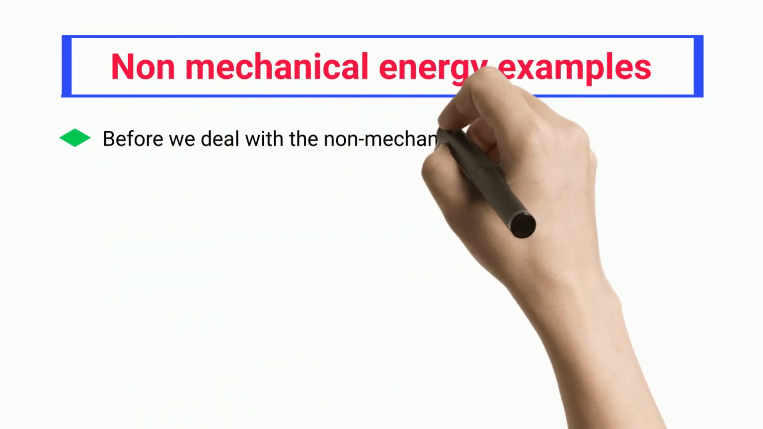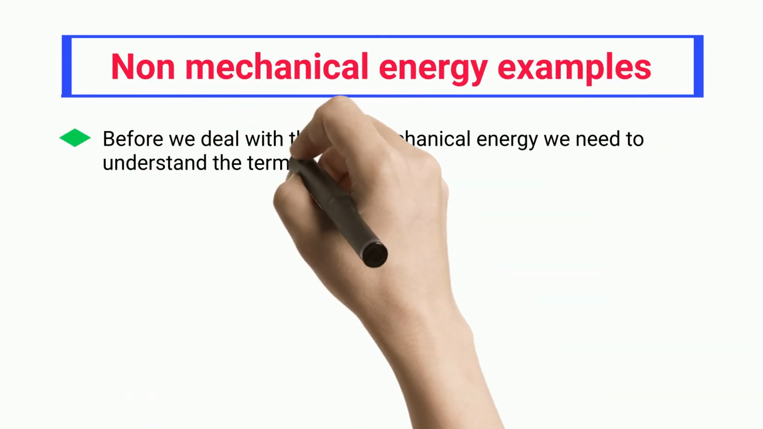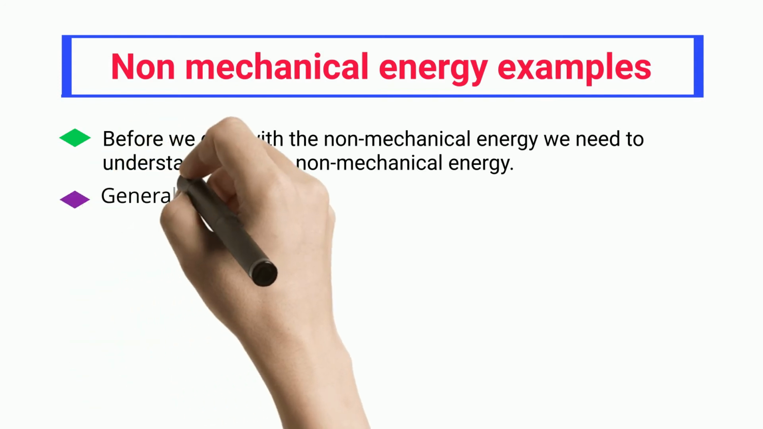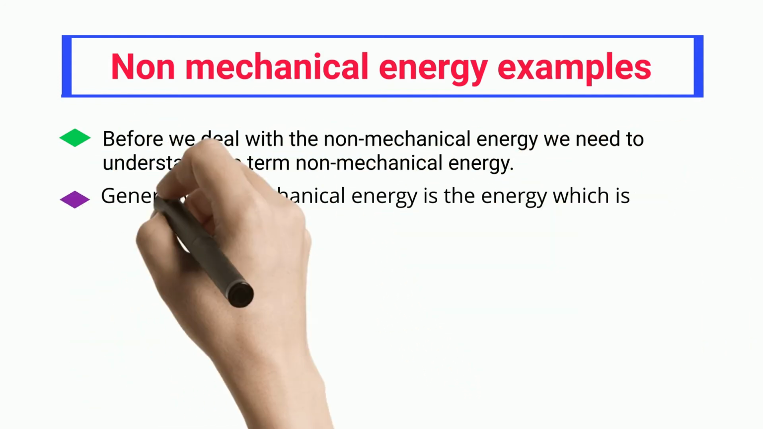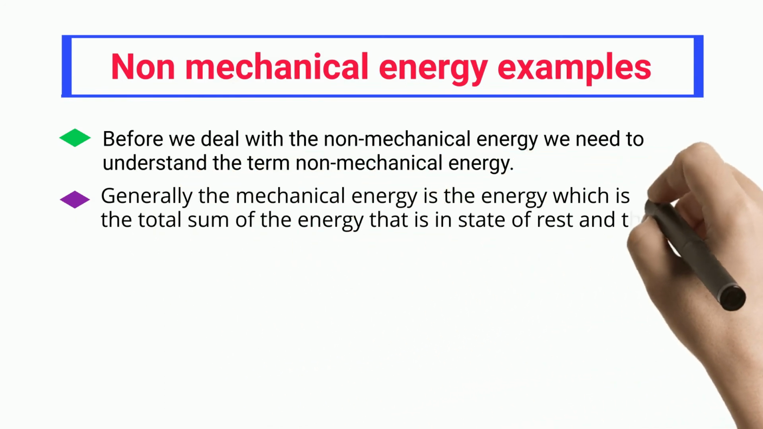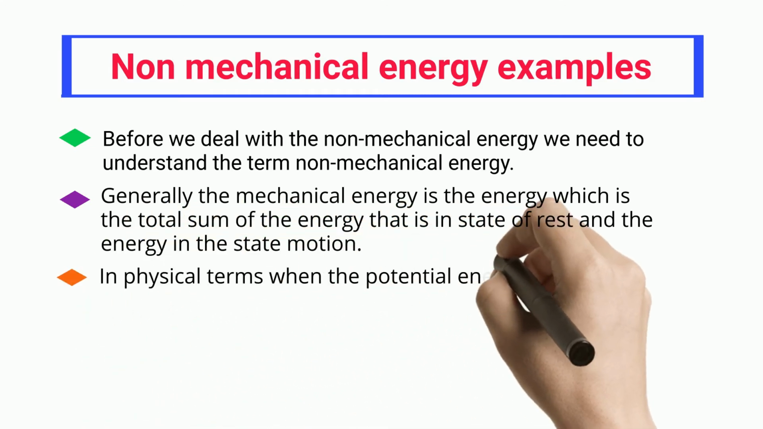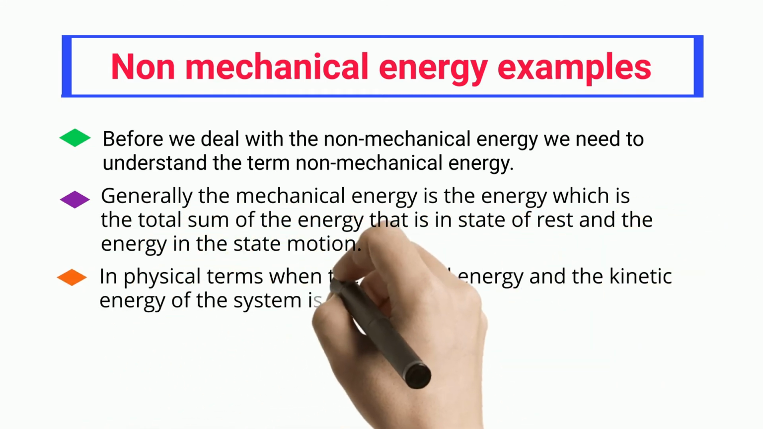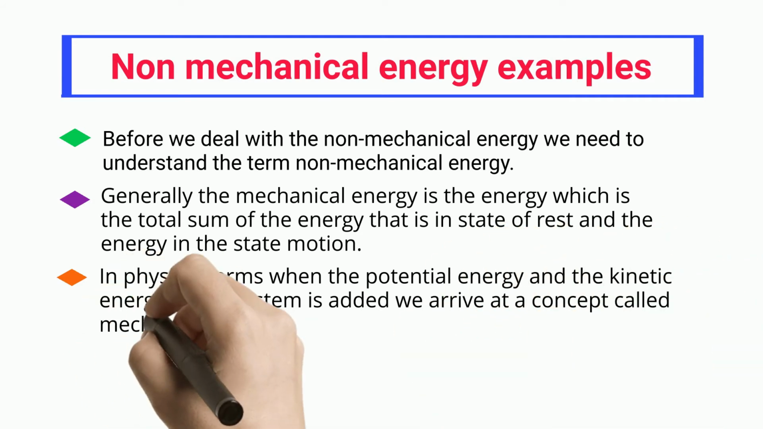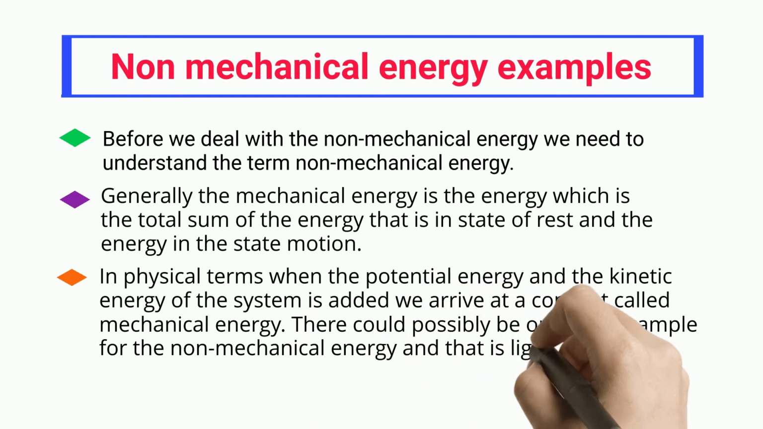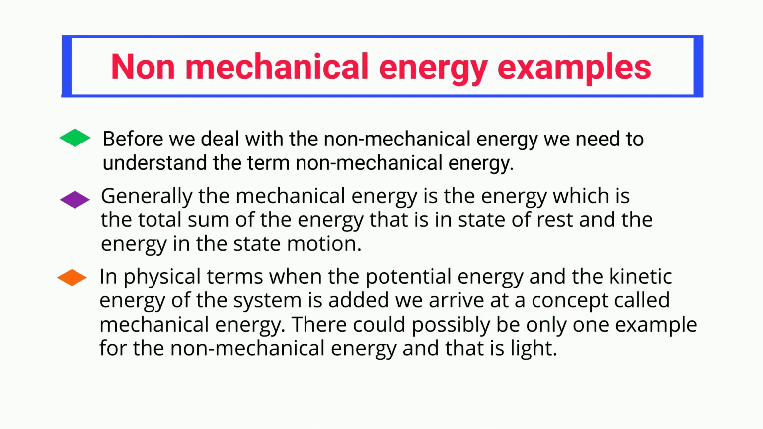Before we deal with the non-mechanical energy, we need to understand the term non-mechanical energy. Generally, the mechanical energy is the energy which is the total sum of the energy that is in state of rest and the energy in the state of motion. In physical terms, when the potential energy and the kinetic energy of the system is added, we arrive at a concept called mechanical energy. There could possibly be only one example for the non-mechanical energy, and that is light.